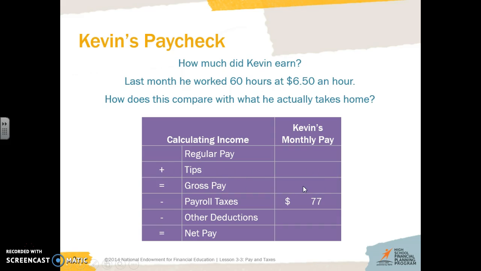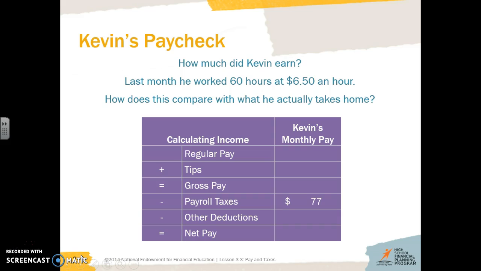Well, Kevin also had some things that he had to deduct. He had to take out payroll taxes. If we take something out, that means that we're going to use subtraction. So we had to deduct some payroll taxes, and there were some other deductions that he had to take out as well. When we take out deductions, that's an operation of subtraction. And our gross pay, if we subtract all of our deductions from that, that gets us our net pay, our take-home pay. What Kevin's able to spend is called his net pay.